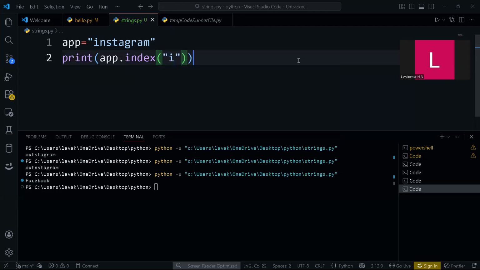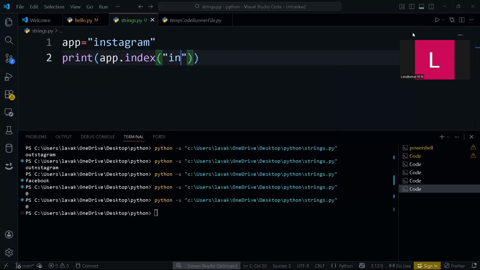At what position is I located? We already know it's at 0. It's 0 indexing, which means it starts with 0, 1, 2, 3, 4, 5, 6, 7, 8. You can take in also, and see, it gives 0.